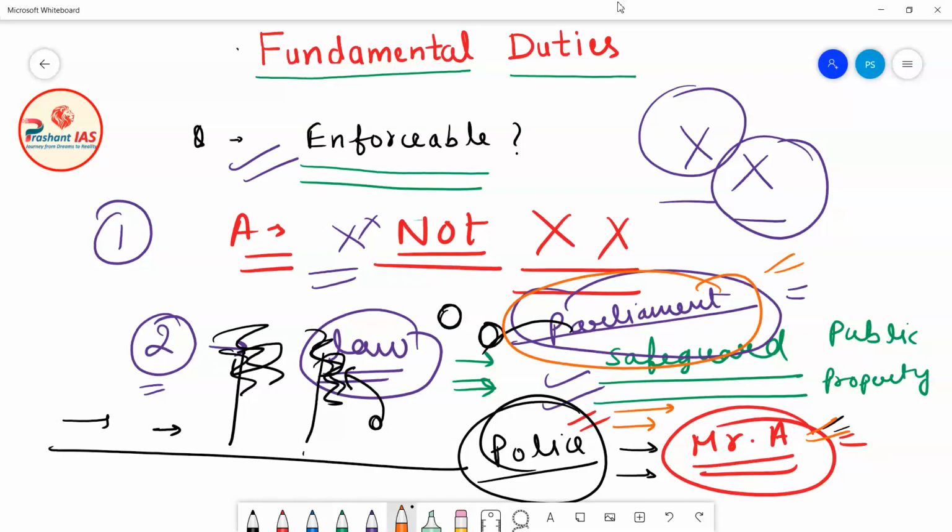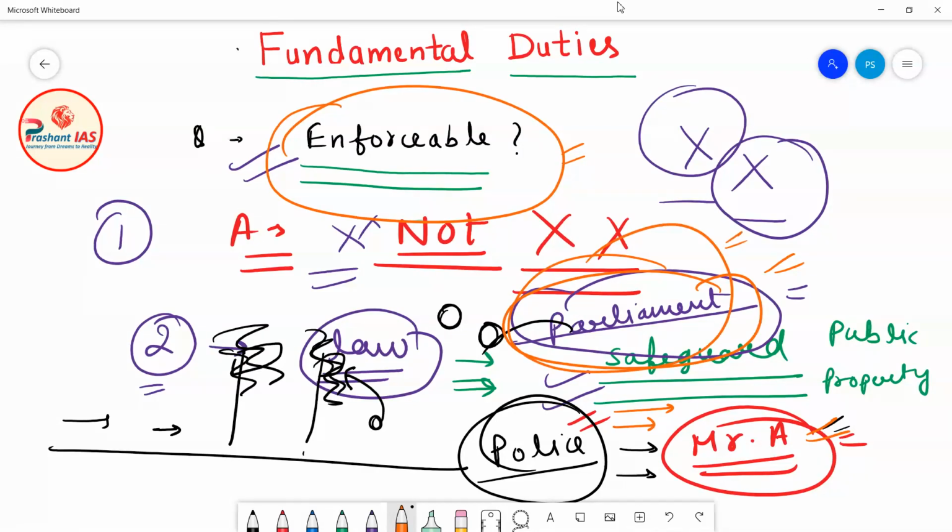So what I am saying is that they are not enforceable on their own. But if a law is made after getting inspiration from a fundamental duty, then they can be enforceable in the court of law. So I think that with the help of this example, all of you must have understood the meaning of the enforceability of fundamental duties.